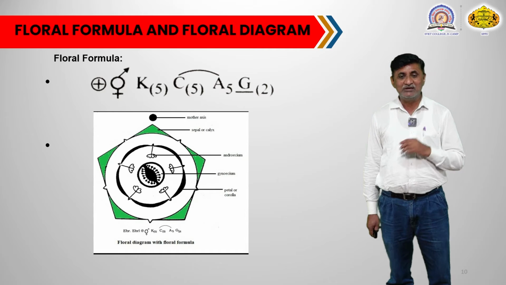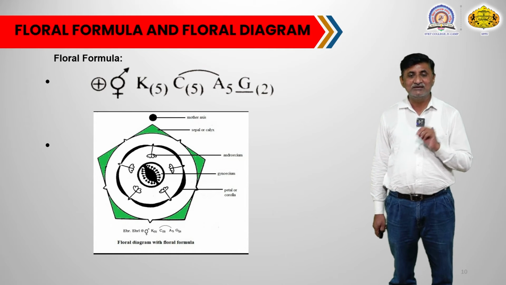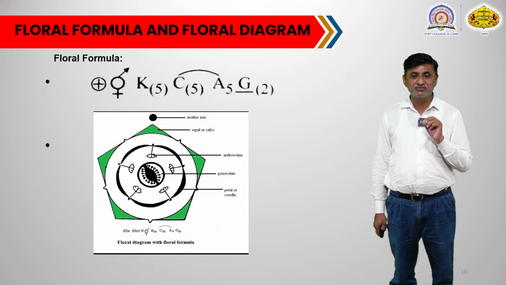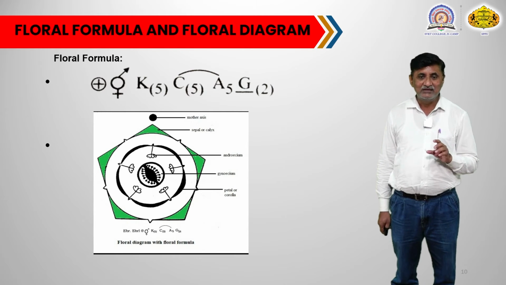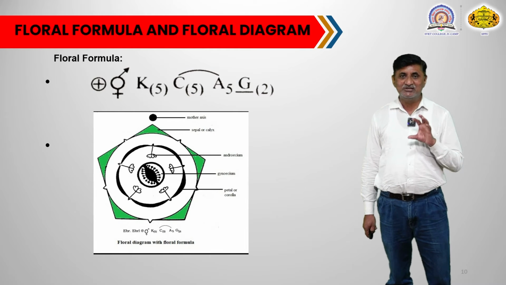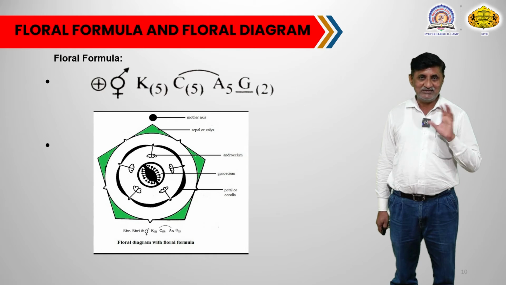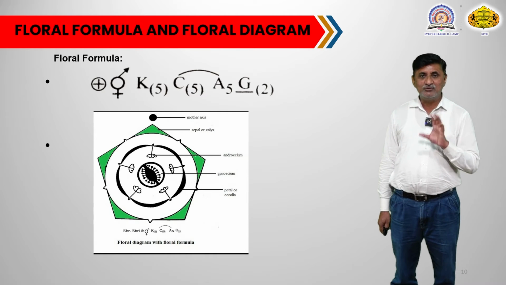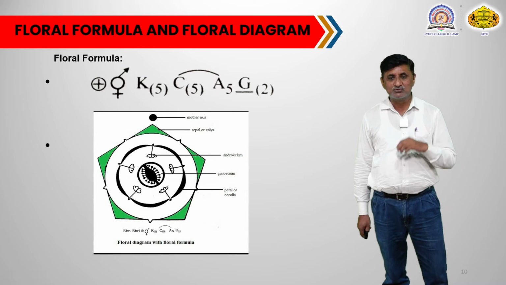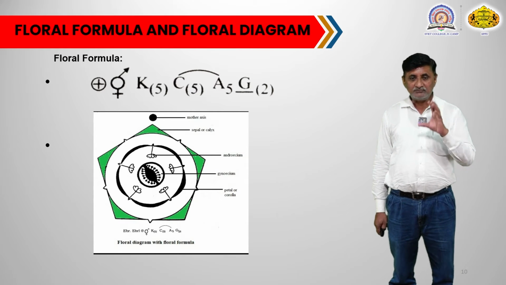Then the next point is the floral diagram of family Solanaceae. You can see the floral diagram shows the outermost whorl, shown in green color, and there are 5 sepal segments, all united with one another, and such a condition of the calyx is called gamosepalous calyx. They are united and that is why they are gamosepalous. The aestivation is valvate in nature.